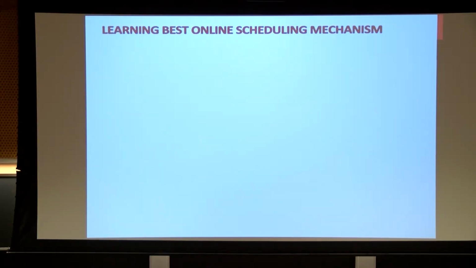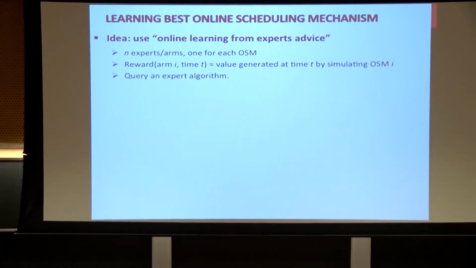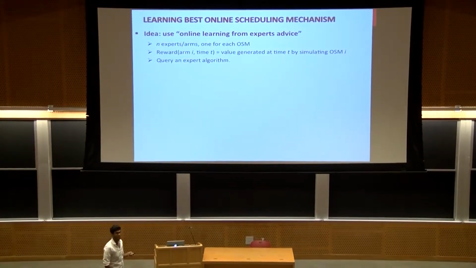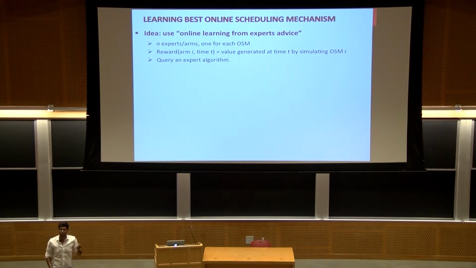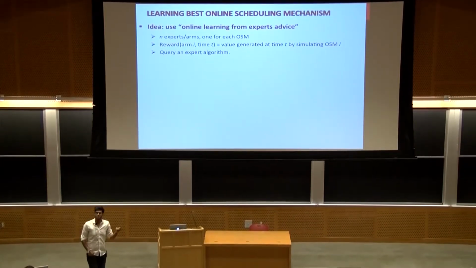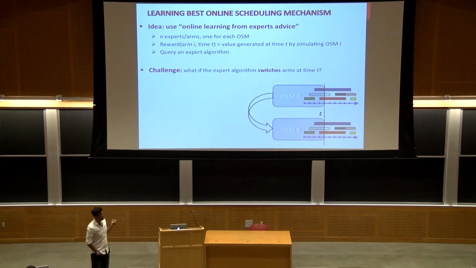OK, so the main idea to get upper bound is using learning. And in the clairvoyant scheduling setting, we actually use learning from expert advices, also known as full information online learning. It is not that hard to see that in order to apply online learning, all you need to do is to associate one expert or arm for each online scheduling mechanism, and then define the reward of arm i at time t to be the value that will be generated by running this mechanism at time t. And now, having these reward functions, we can just send a query to some expert algorithm or an algorithm for the online learning with full information.